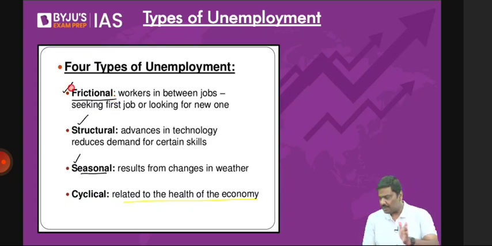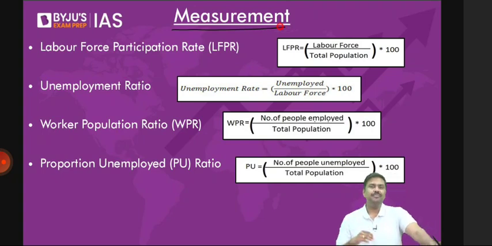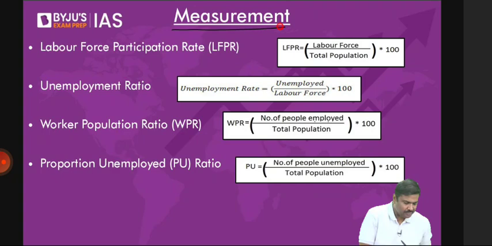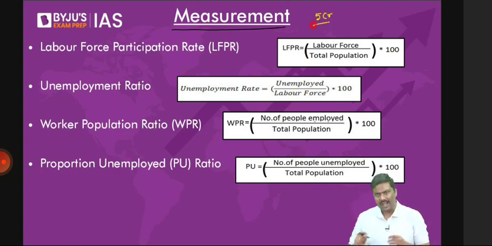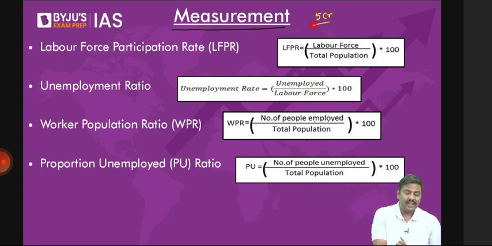Now we are supposed to start from the measurement. Whenever you get the data on employed, unemployed, etc., there are different formulas used to calculate rates. What do we mean by rates here? For example, there are 5 crore people in a country, a hypothetical number. You know how many people are working, how many are unemployed, how many are non-workers. How do you convert these numbers into percentages? Percentage makes more sense than remembering absolute numbers, and that is where different rates are used.